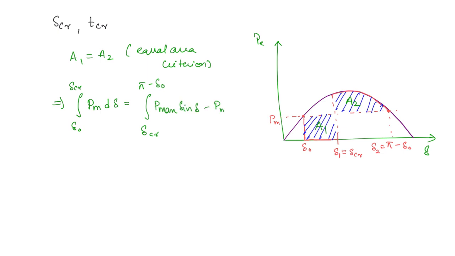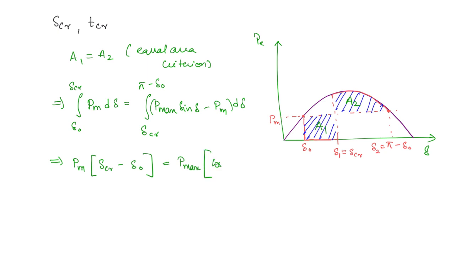So minus PM d delta. So PM is anyways constant, so you can take this out. If you are integrating and substituting the limits, you will get PM into delta CR minus delta naught, and similarly this will be equal to P max is constant, integral sine delta is going to be minus cos delta, right?